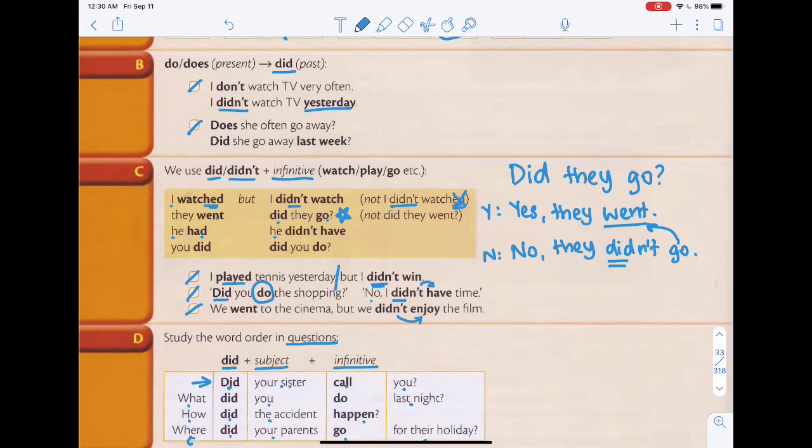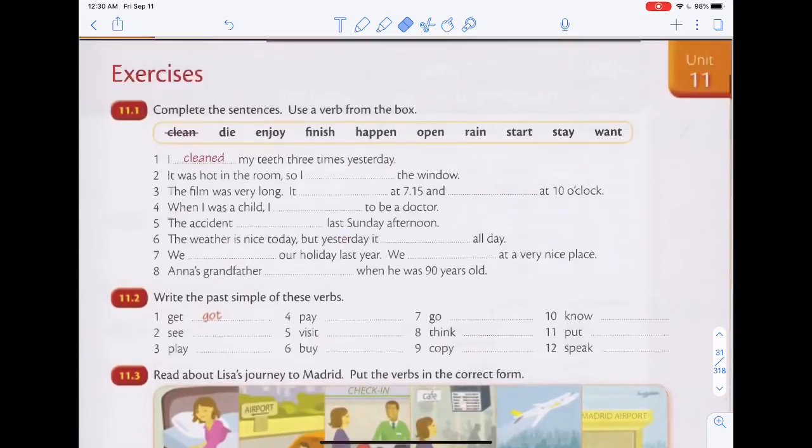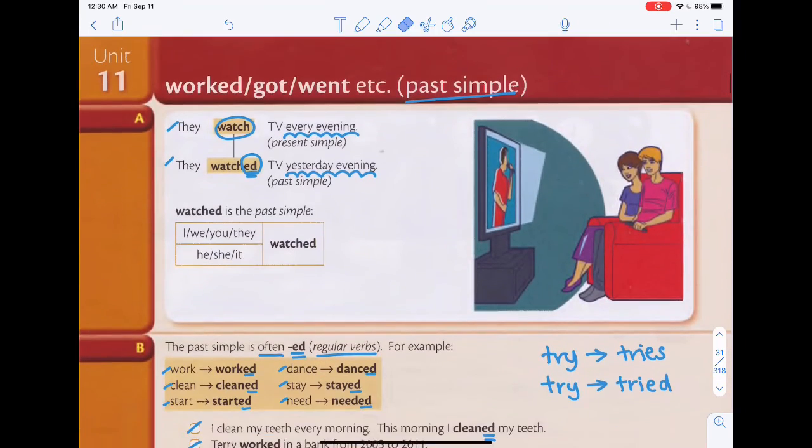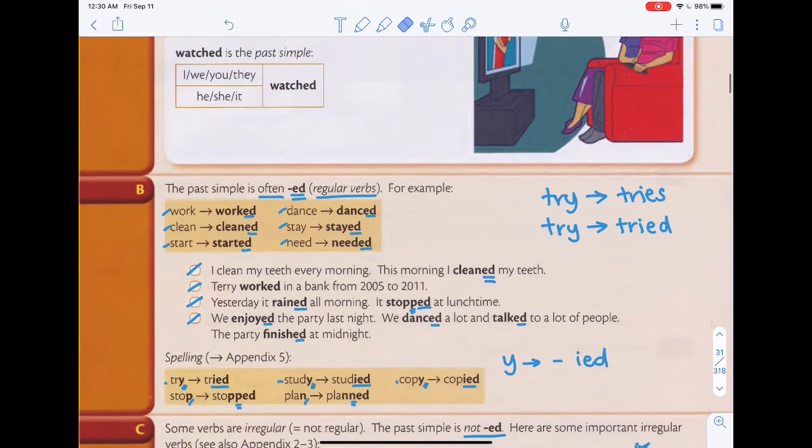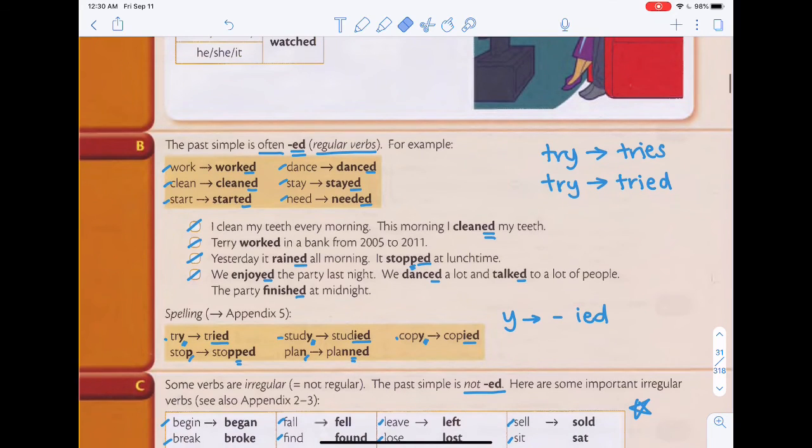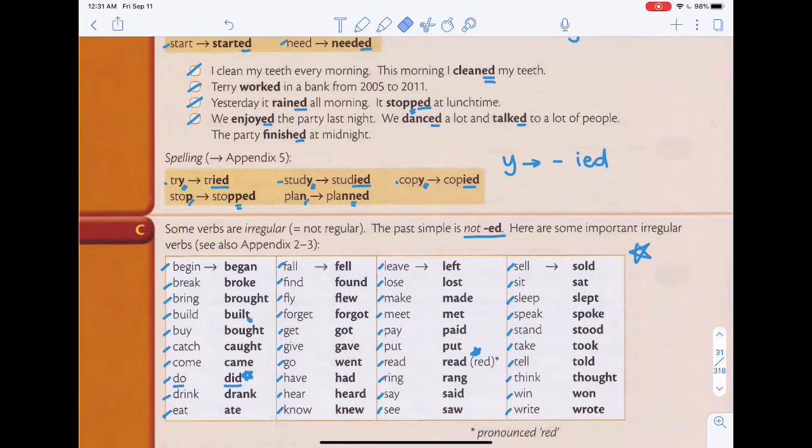It is getting a little bit difficult and complicated, so I am not going to go into the conversations today, but I want you to memorize, especially unit 11. It is very important to remember which verbs are regular verbs and which verbs are irregular verbs. You have to memorize all these things. Try to memorize it as much as possible, especially this list over here.